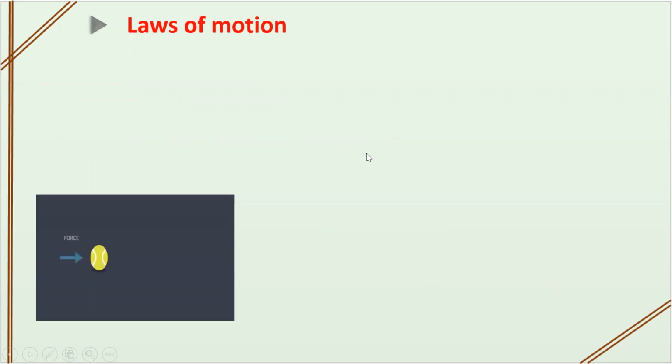Look at this one. The ball is in the rest position and after applying the force, it started to move. Means every object will be at rest unless some external force is applied. If it is in the rest position, it will remain in the rest position. If it is in motion, it will continue to be in motion unless an external force is applied to stop it or to change it.